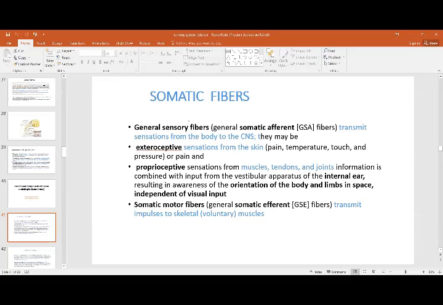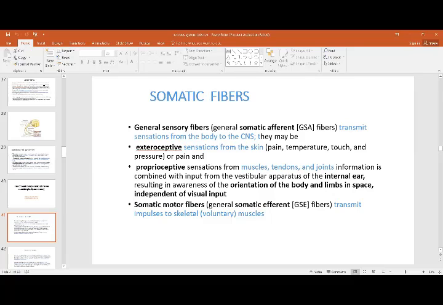The somatic fibers contain general sensory fibers, which transmit sensations from the body to the central nervous system. Exteroceptive means sensations from the skin, all sorts of sensations. Proprioceptive is your joint, muscle and tendon impulses. That is how you know where the muscle position lies, where the joint is, and how you are standing.